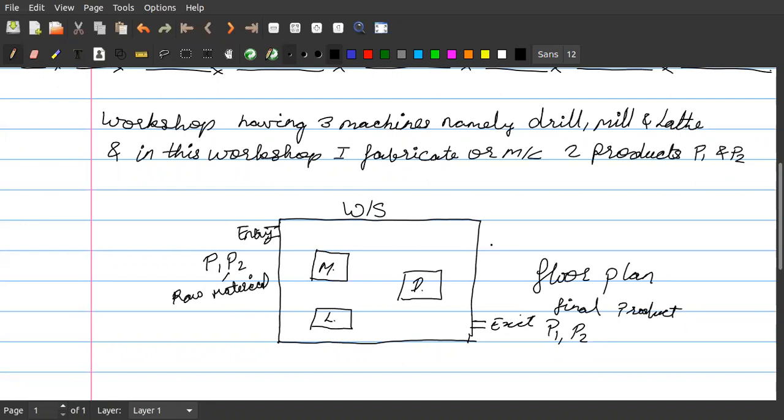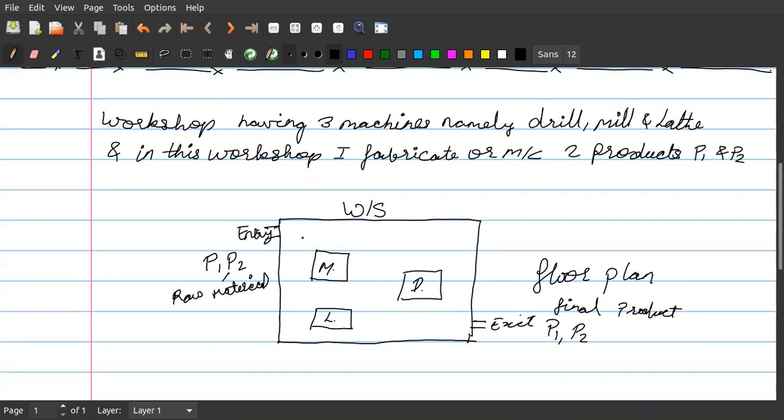I can. So basically, I am having a workshop. In the workshop, I am having three machines. First machine is a milling machine. The second machine is a lathe machine, and the third machine is a drill machine. So they are fixed in this sequence. When you enter into the workshop, you have one milling machine. Then if you move on further, you will see a lathe. And then if you move towards the right, then you will see drill machine. And then there is an exit point.